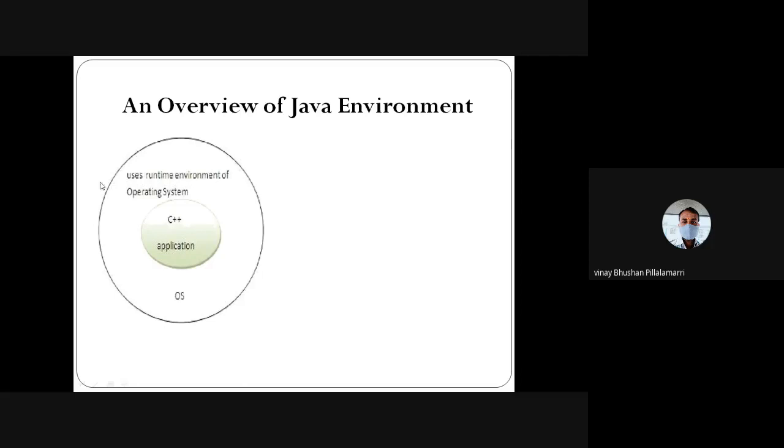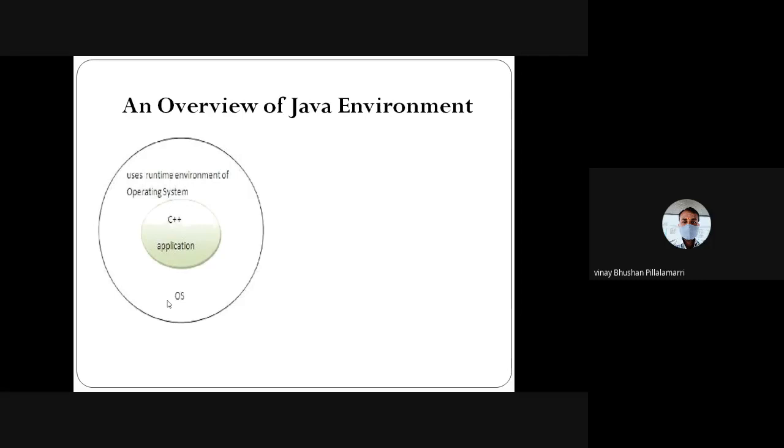See, this is your circle, the operating system. In that we install a C application or C++ application. Whatever you compile and execute works on your operating system only, with the help of your compiler, assembler, interpreter, and library-defined commands which are there in the runtime environment of your operating system, and we execute our programs.